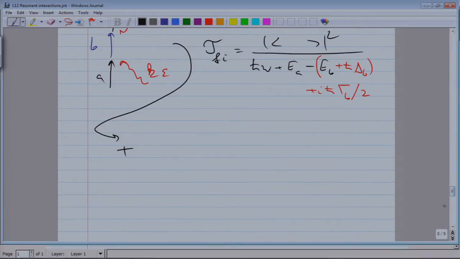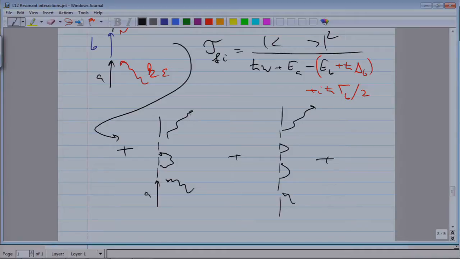When we scatter light off an excited state, the excited state can emit photons and reabsorb them, and it can do that to infinite order.